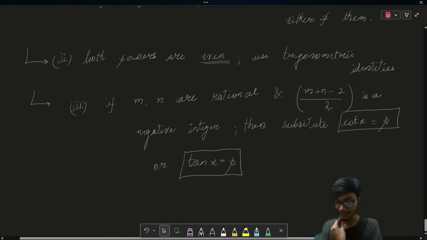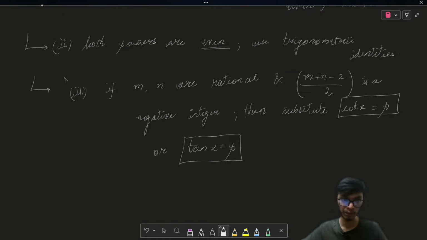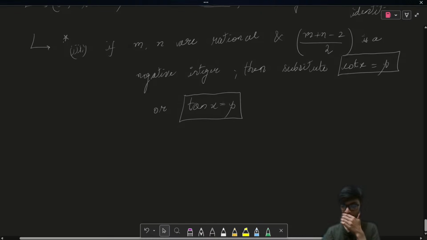Let's see one of the examples. Now the fourth part is different from the first two parts. The first two parts are valid only when both m and n are natural numbers. If m and n are rational and m plus n minus 2 by 2 is a negative integer, only then will you make this substitution. Please make a note of the third case, because that is very important.